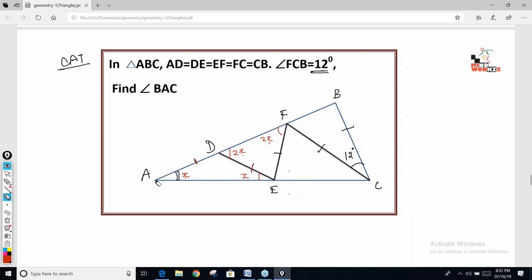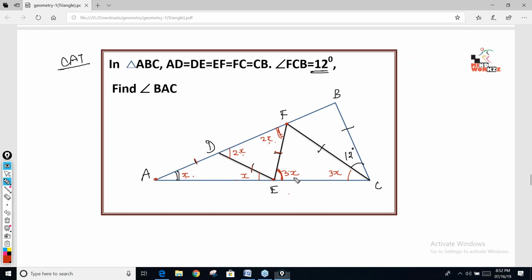So which side has been extended? AE has been extended. So if AE has been extended, this angle will be the exterior angle of this bigger triangle FAE, not DFE. So here this angle is 2x, this angle is x, so this angle will be 3x. Is this 3x clear to everyone? Any doubt till here? 2x plus x, so this is 3x. Now again, in this triangle, these two sides are equal. So this angle is 3x, so this angle will also be 3x.